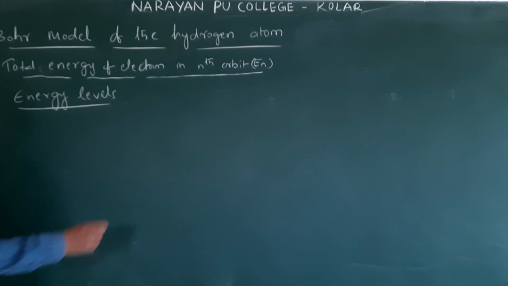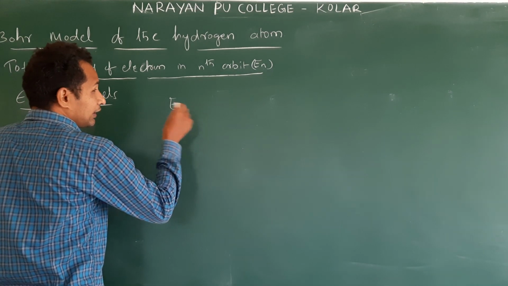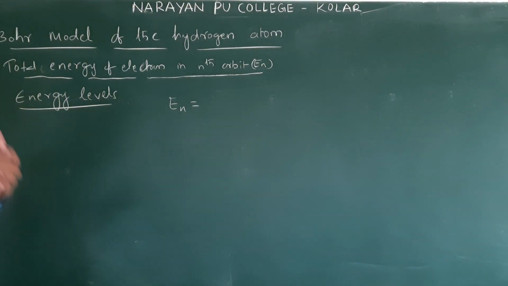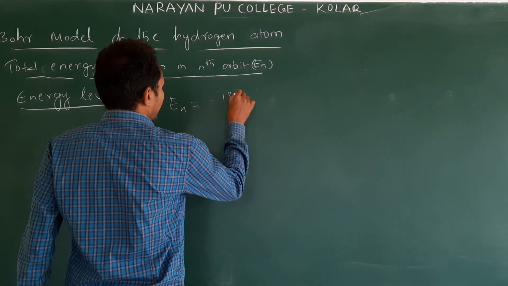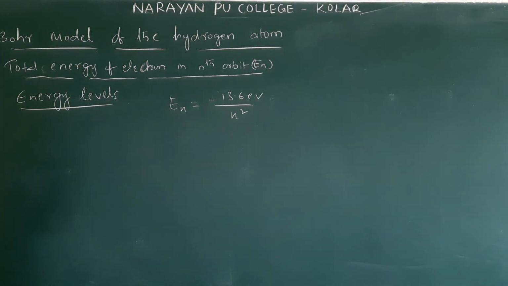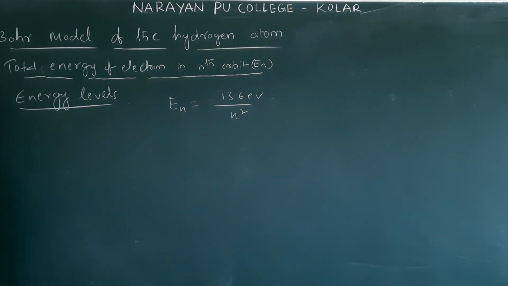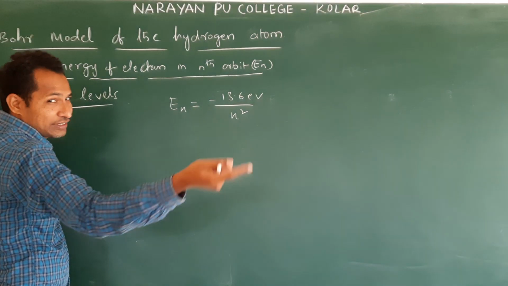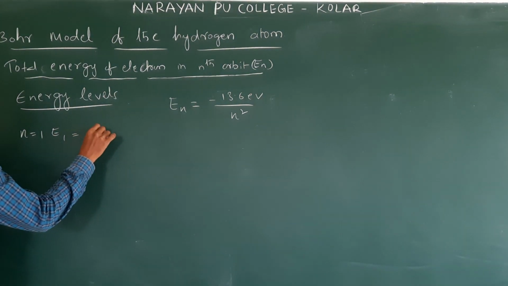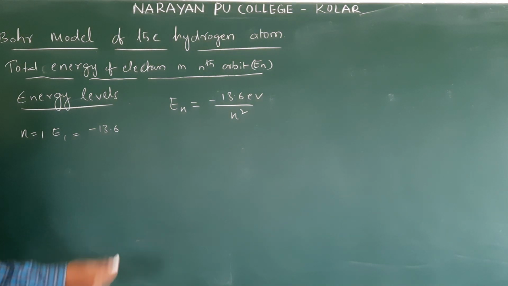See, we already derived the energy of the electron in nth orbit: E_n is minus 13.6 eV by n square, right? Largest negative is the lowest energy. That's the ground state. Suppose if you substitute n is equal to 1, E1 is equal to minus 13.6 eV because 1 square is 1.